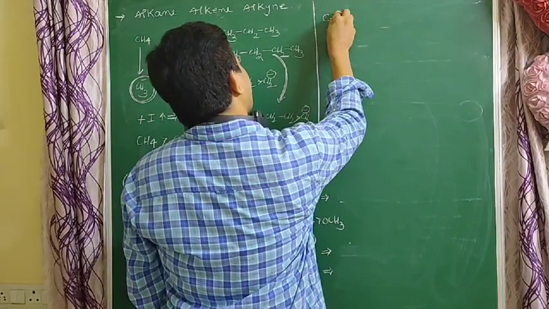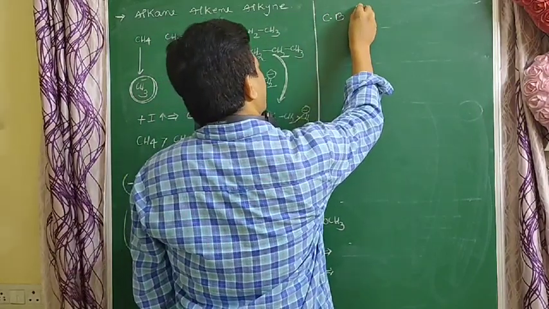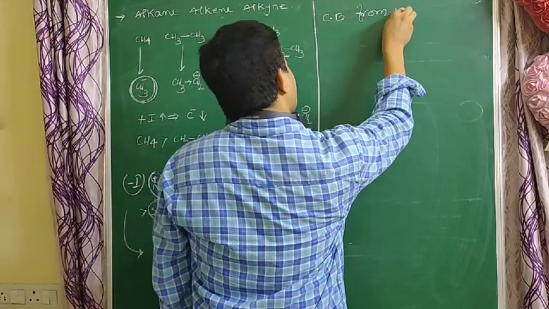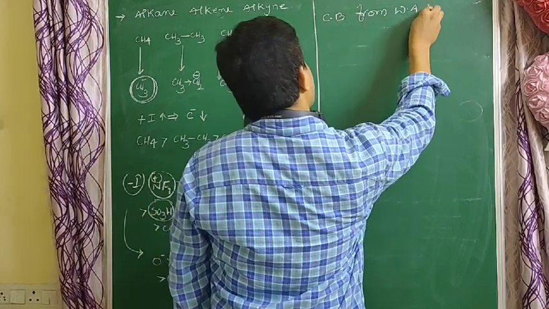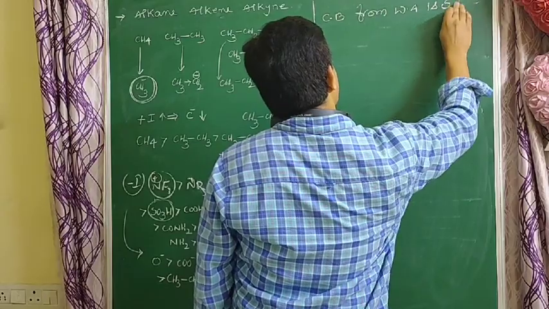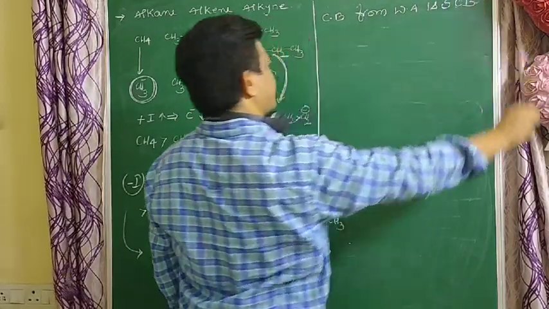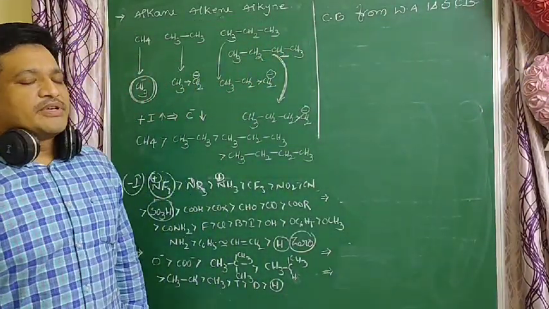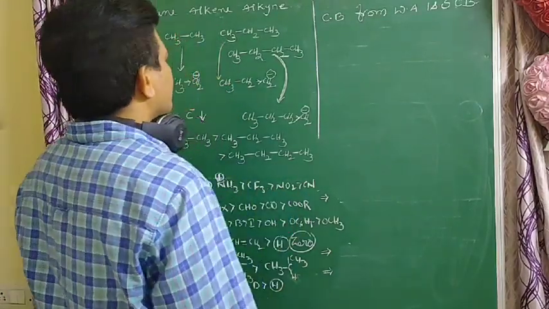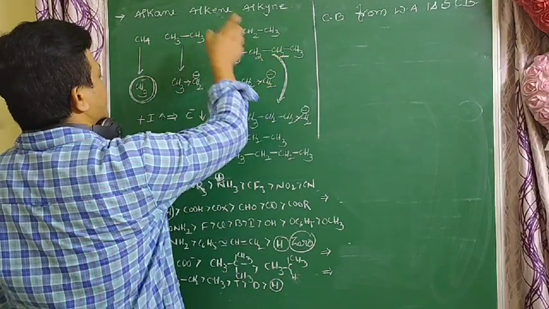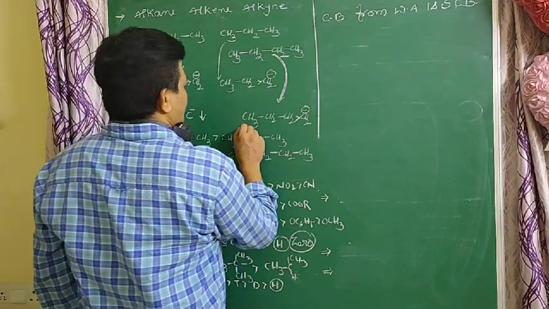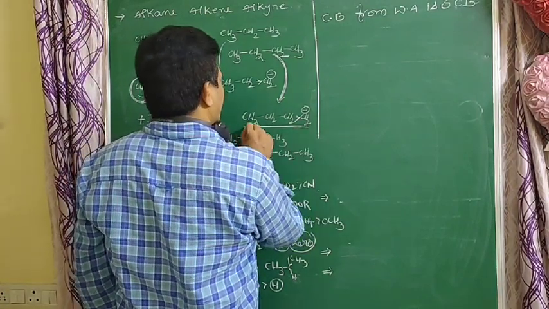The conjugate base that came from a weak acid is the strong conjugate base. So which is the weak acid here? Butane is the weak acid. The conjugate base that came from this compound is the strongest.